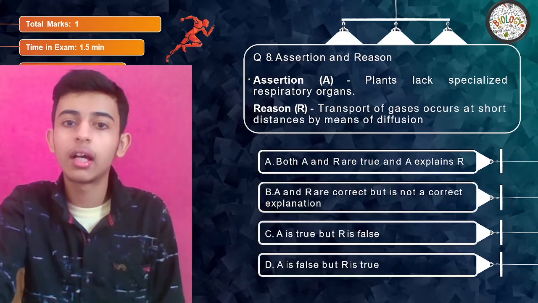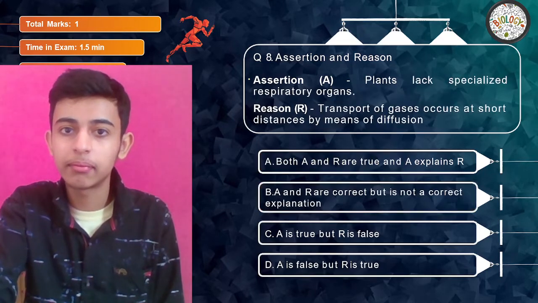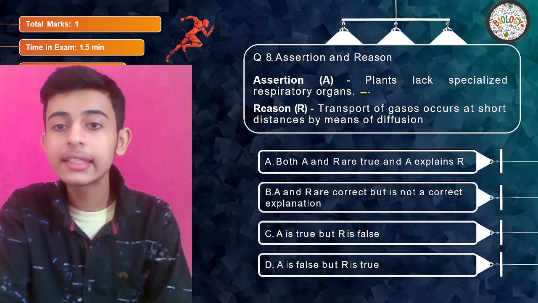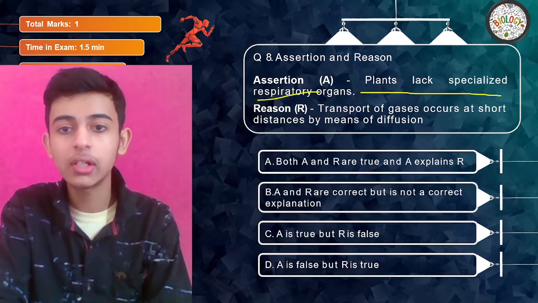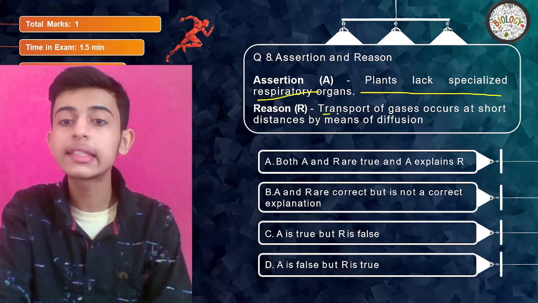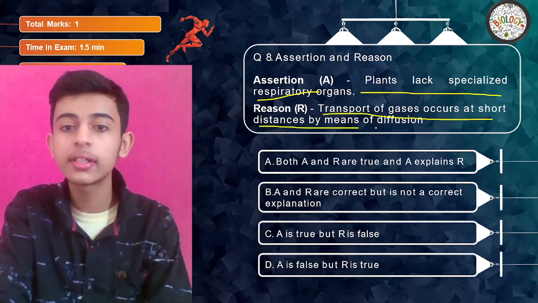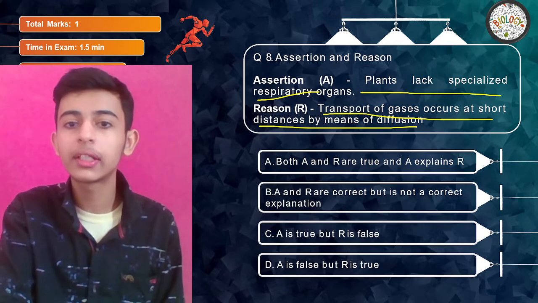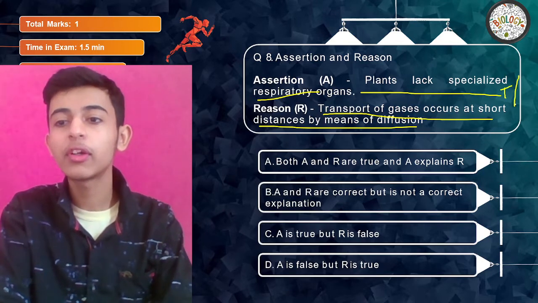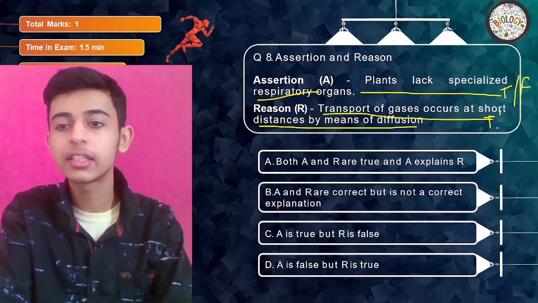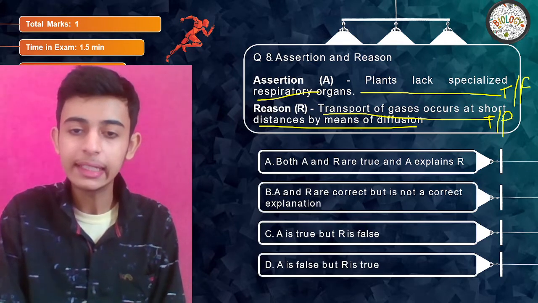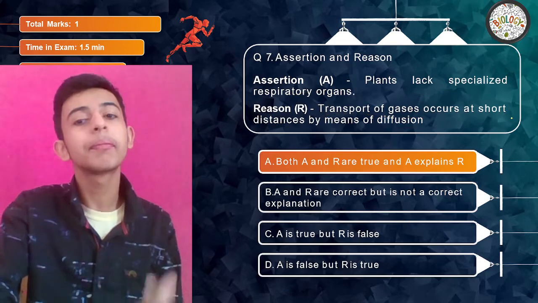Correct? Wait a second, how 8 came. Okay, it's okay, a mistake I've done. Plants lack specialized respiratory organs. Reason says transport of gases occurs at short distances by means of diffusion. What do you think? Quickly. First, let me know if this is true or false, and you'll reach your answer. Got it? Yes, your time's up.